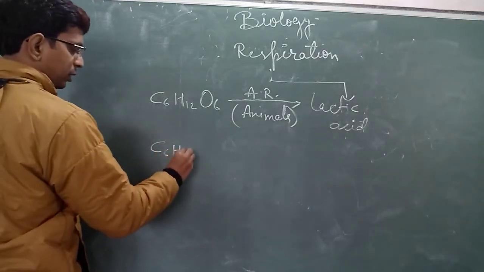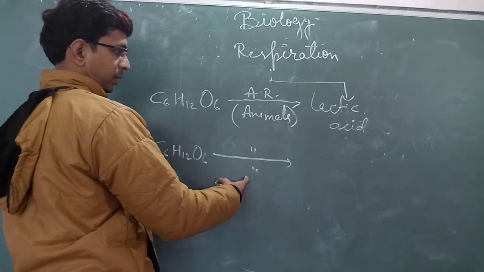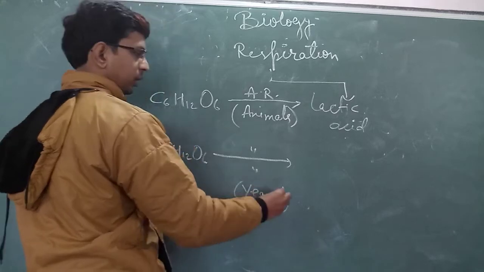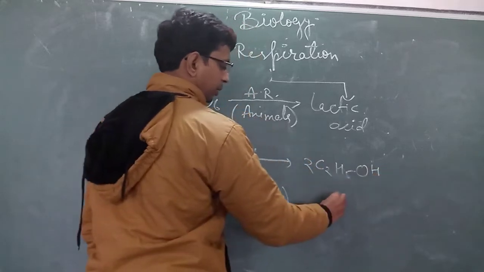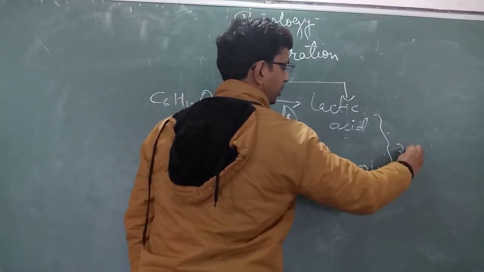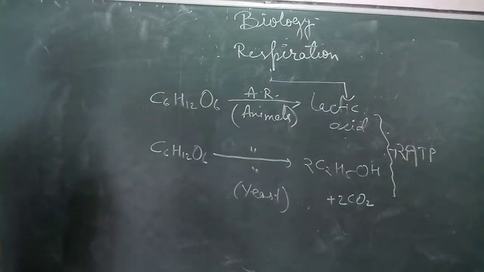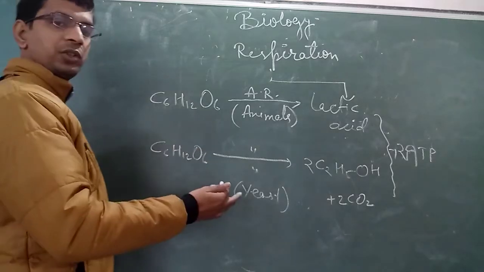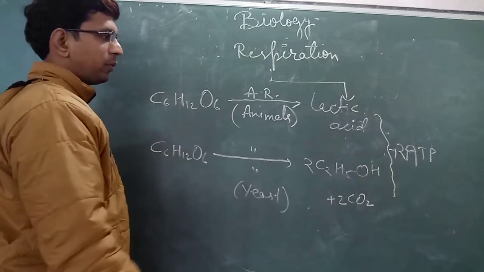In plants, C6H12O6, anaerobic respiration, if it is taking place in plants, for example in yeast, the products will be ethyl alcohol, C2H5OH, 2 molecules, plus 2 molecules of carbon dioxide, and in both cases 2 ATP energy is also produced. 2 ATP energy means a very small amount of energy is produced. Why is less energy produced? The reason is incomplete oxidation of glucose molecules. Because the glucose molecules are not completely oxidized, less energy is produced.